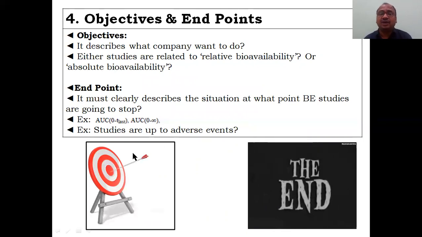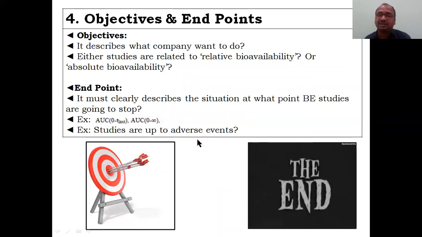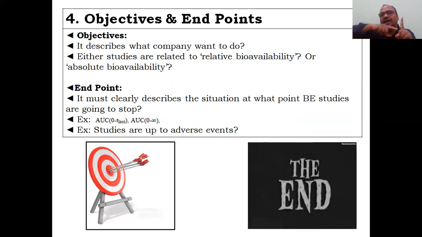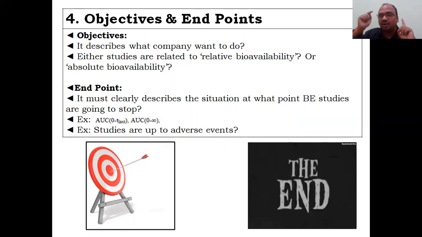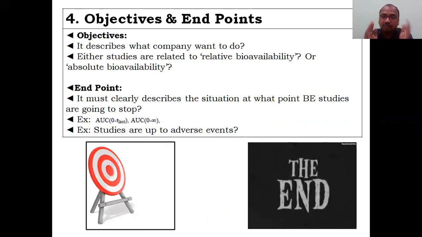And what is your formulation, what is their formulation, everything you have to describe. And the end point, where you want to end the point. Either you are stopping at the adverse events, the appearance of adverse events, you stop at this end point, or AUC 0 to last, AUC 0 to infinity, up to that curve you are stopping. That is the end point. You have to mention where you want to end. AUC 0 to infinity, I stopped completely. And sometimes adverse effects came, so for that patient I stopped there itself. The end point has to be described.